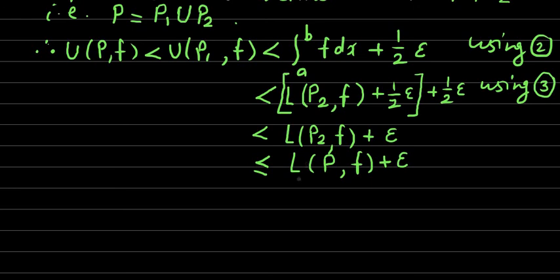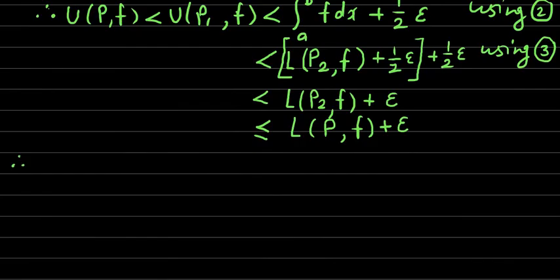So now we will write down whatever we have obtained. What we have obtained is that the upper sum over partition P is less than or equal to the lower sum over partition P plus epsilon. So we have obtained that the upper sum over partition P for the function f is less than the lower sum over the partition P for the function f plus epsilon.